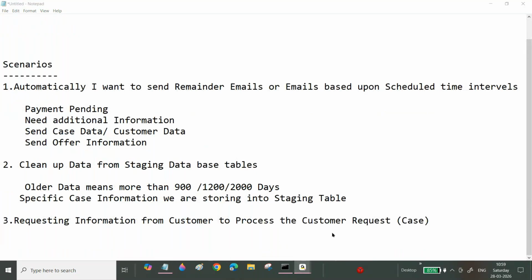Sir, I'm requesting some information from Venkatesh. How long can we wait? Tell me. To process his home loan request, his personal loan request, I'm requesting some additional information. He is not providing. Is it fine to keep that case open for months and months?